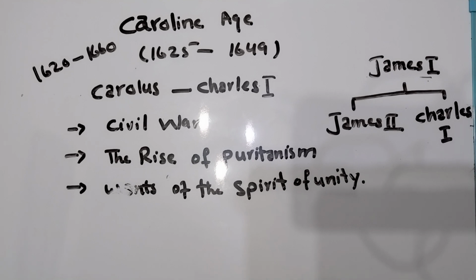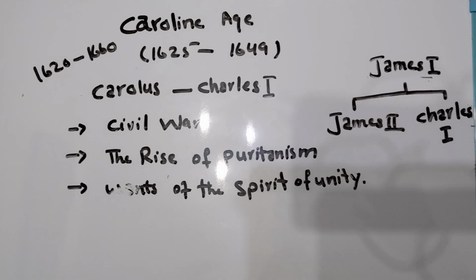The next video is going to be about the whole Renaissance ages, all in one video. But for now I am making different videos just to tell about the different eras, historical background, political background and social background of those ages.